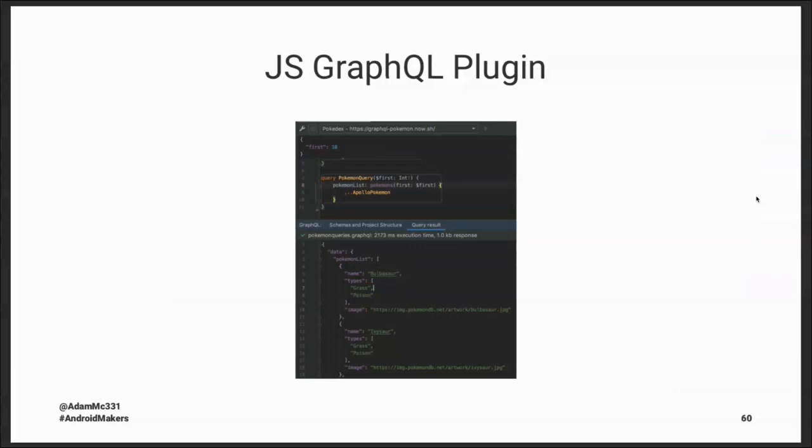So it's a really small tool. It didn't play into the first portion of the conversations, but it's kind of a must-have for working with your GraphQL queries.